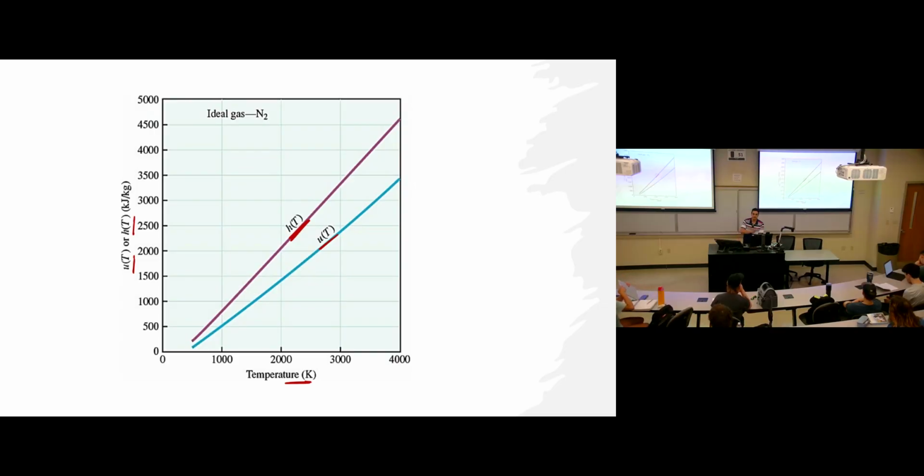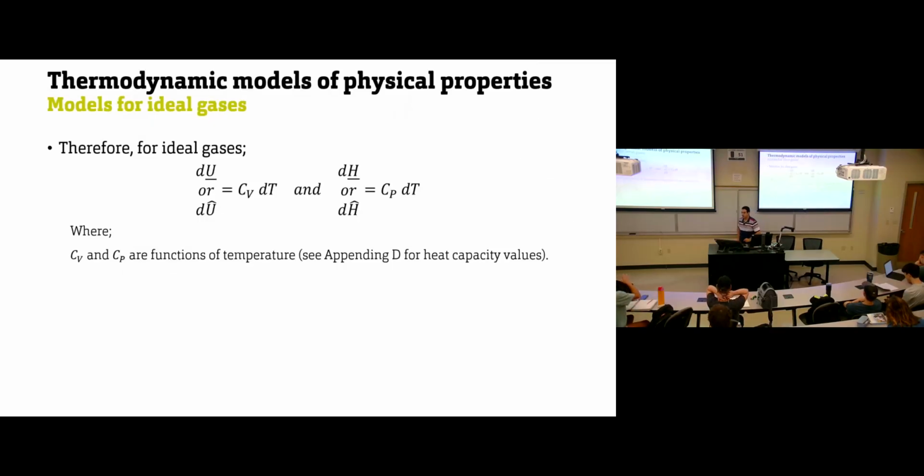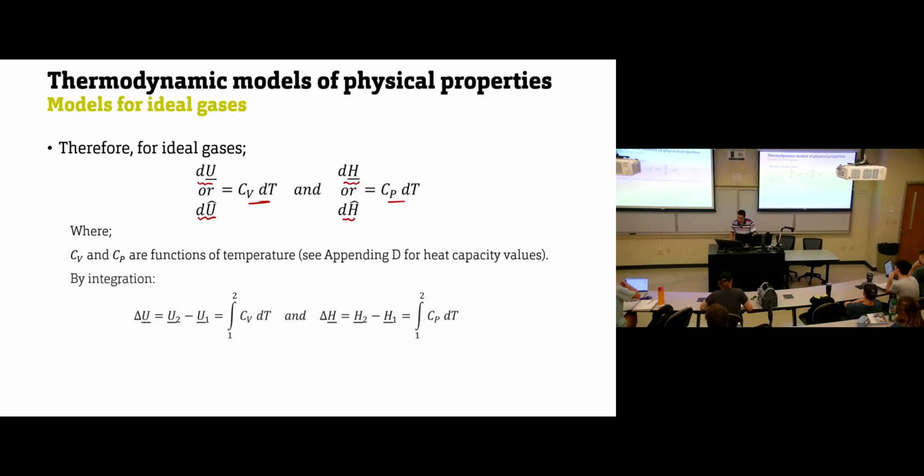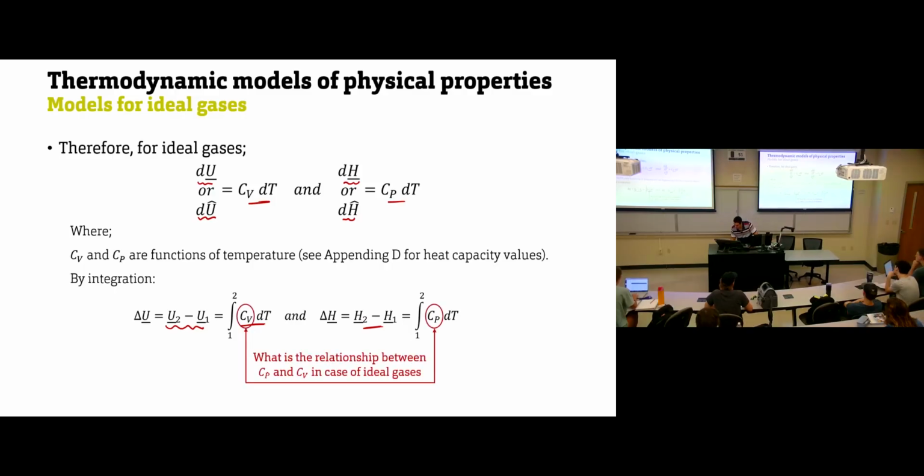Any questions? Okay, so let's go back to the equations we have. In the previous lecture, we said the change of the internal energy, either molar or specific, is CV dT, and the enthalpy, either molar or specific, is CP dT. And again, CV and CP are functions of temperature. Then we can integrate to say the change in the internal energy is the integral of CV dT, and the change in the enthalpy is the integral of CP dT. So what is the relation between CP and CV for ideal gas?